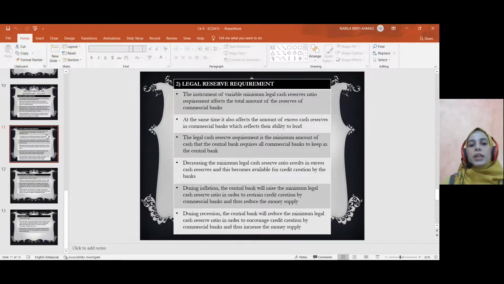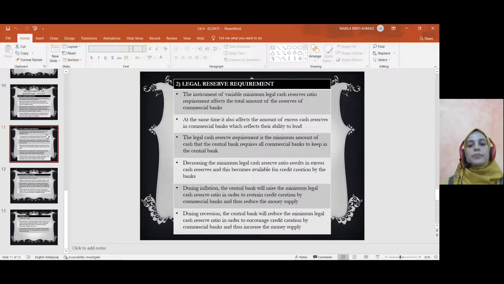So during inflation, money supply banyak, nak kurangkan money supply dalam ekonomi. So central bank akan naikkan ratio itu. Bila dia naikkan legal reserve ratio ini, commercial bank perlu letakkan duit yang agak banyak ke dalam central bank as reserve. Jadi dia mempunyai kurang cash untuk diberi pinjaman loan kepada orang ramai. So bila orang ramai tidak dapat membuat pinjaman, mereka akan kurang spend. Jadi money supply akan reduce. So inflation problem will be solved.